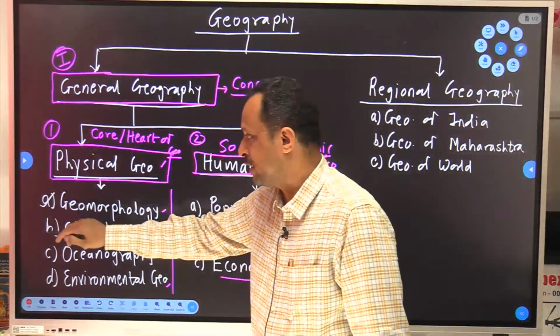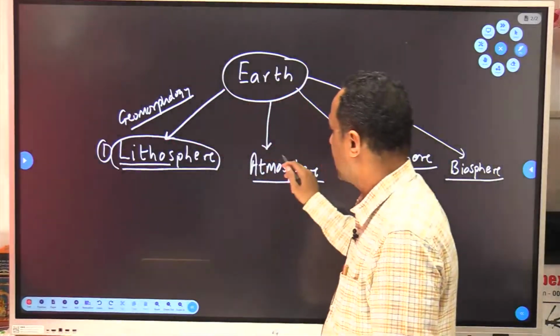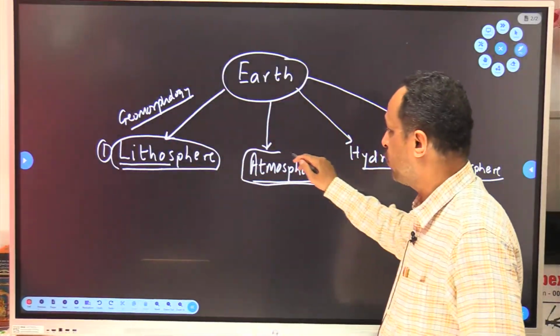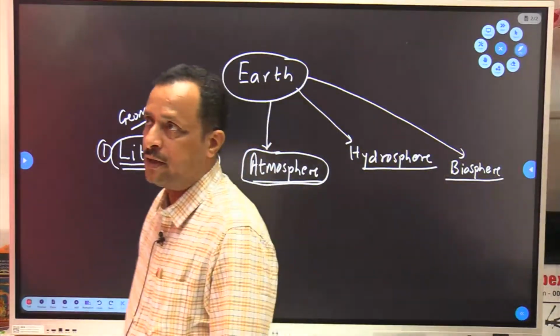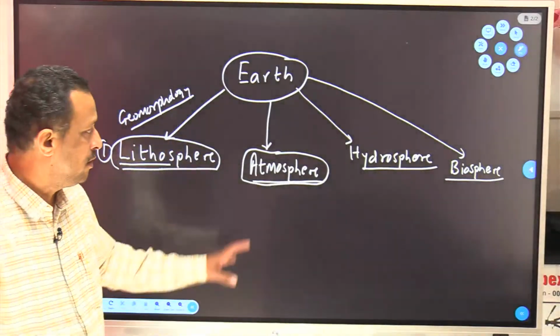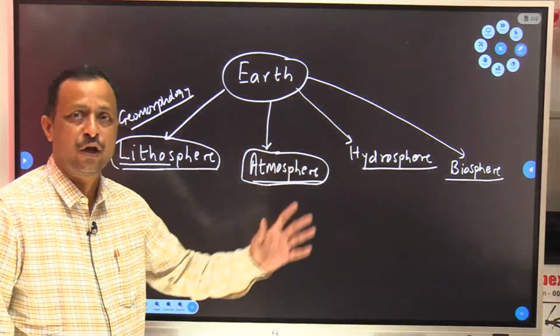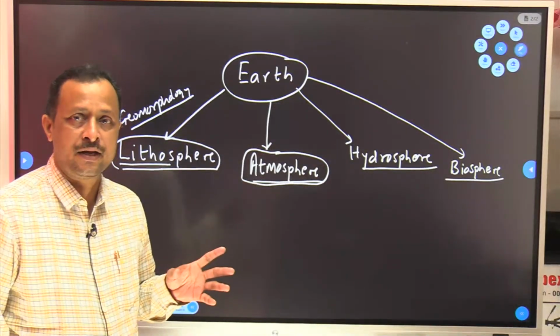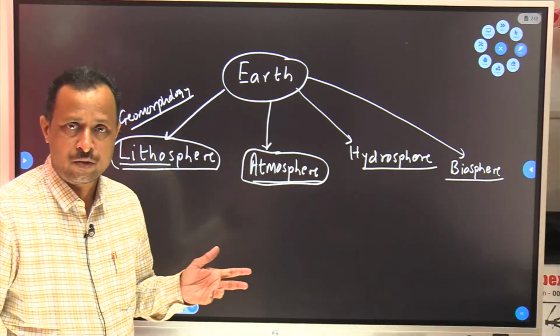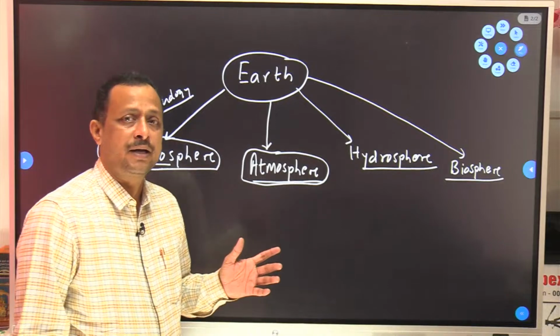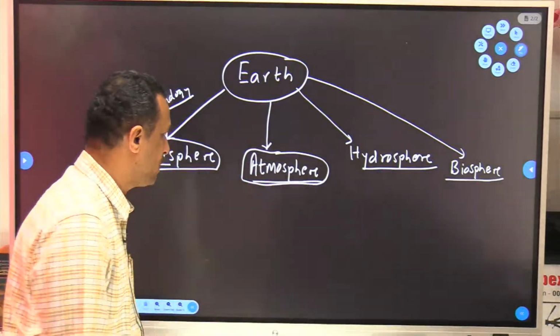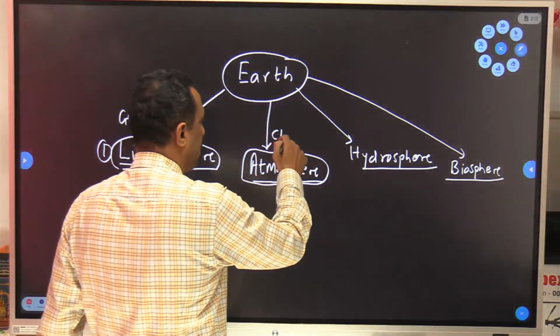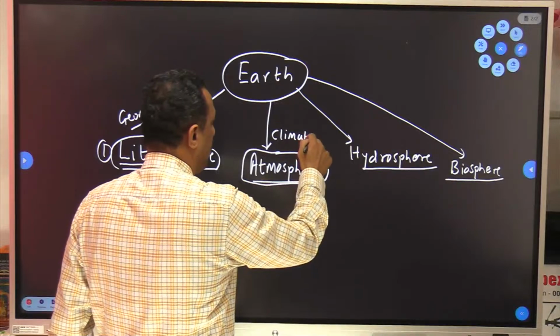Then atmosphere is the layer of air around earth. In this layer of air, there are various phenomena happening like formation of cloud, wind, rainfall, snowfall, cyclones, etc. So all those climatic phenomena which are occurring in the atmosphere, they are studied in which subject? Climatology.